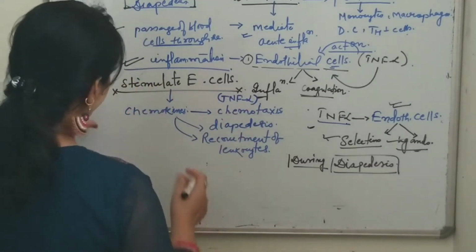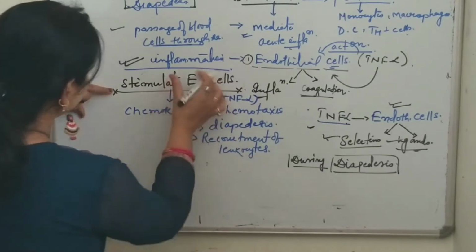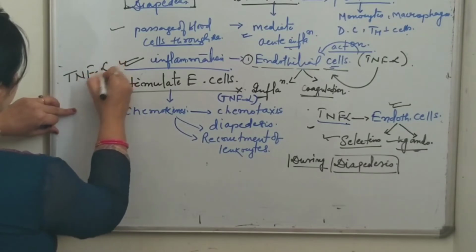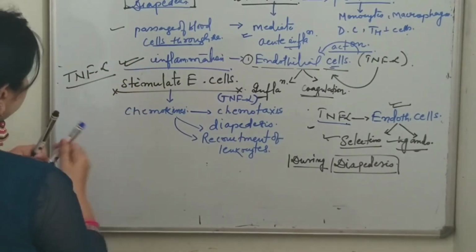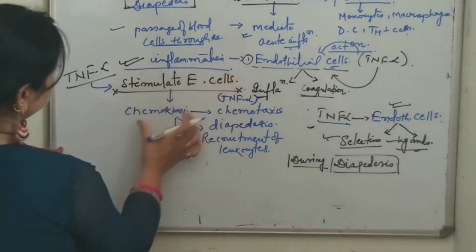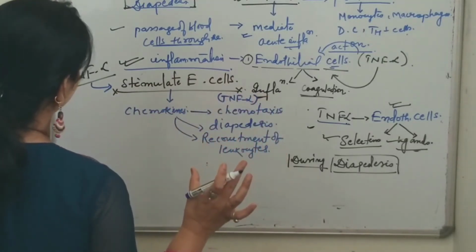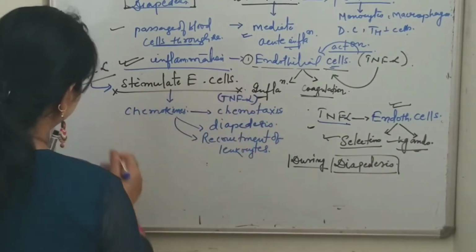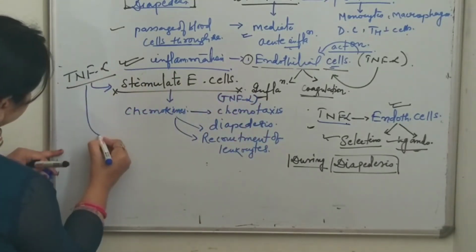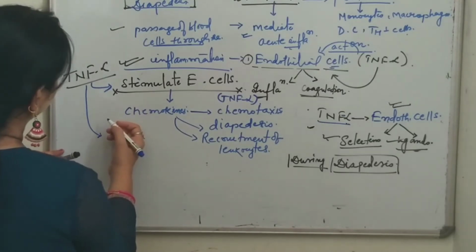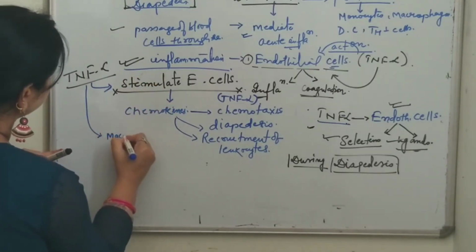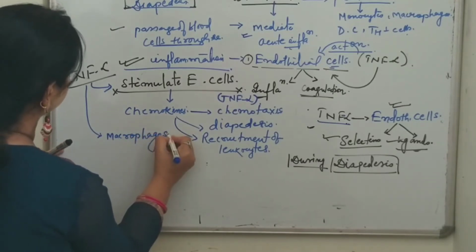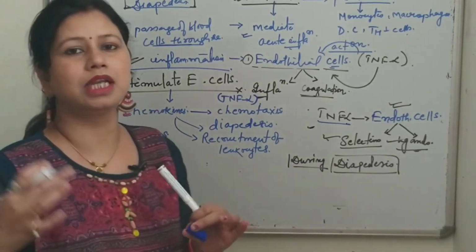Now I will tell you, tumor necrosis factor alpha also stimulates, first of all, the endothelial cells to produce chemokines, which have various types of function, as well as it helps in the recruitment of leukocytes. Now it also stimulates macrophages to secrete interleukin 1.